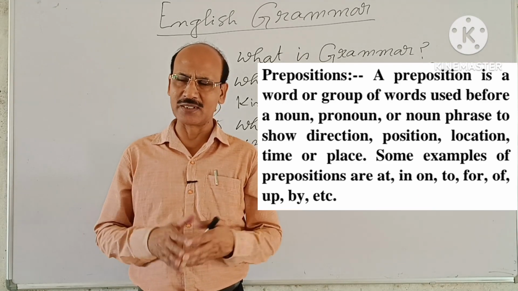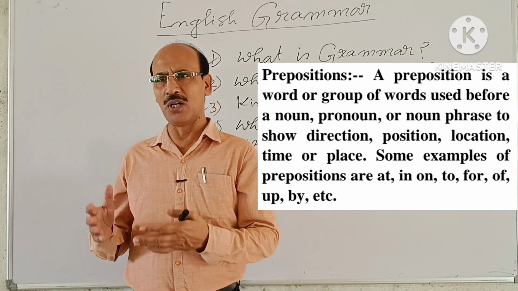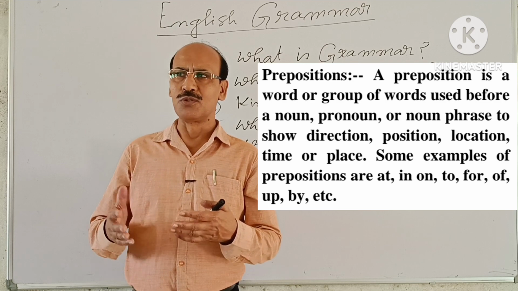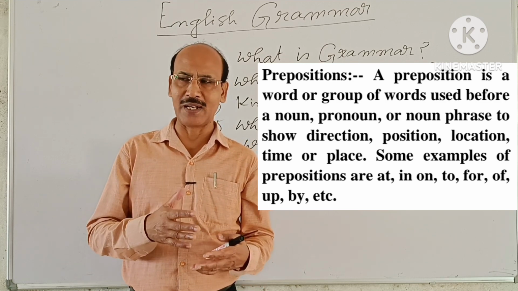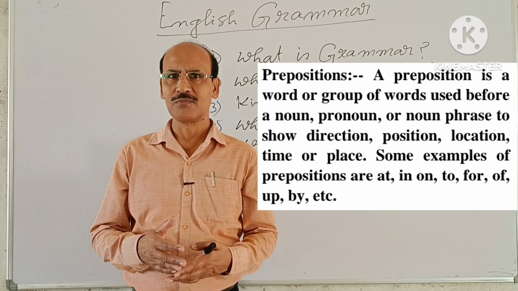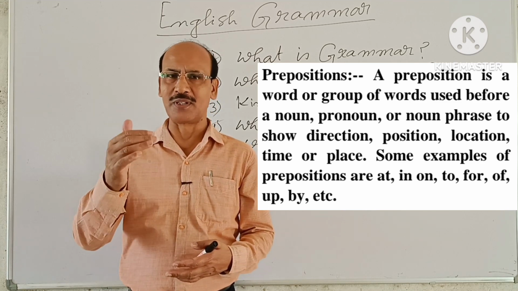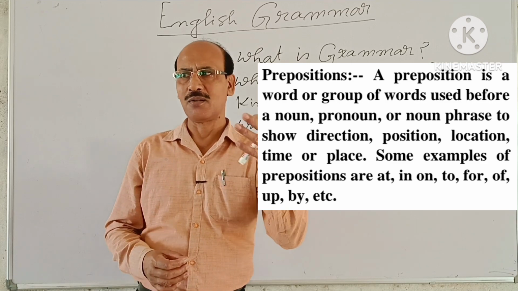So, very simply we can say a preposition is a word which is used before a noun or pronoun to show direction or position.